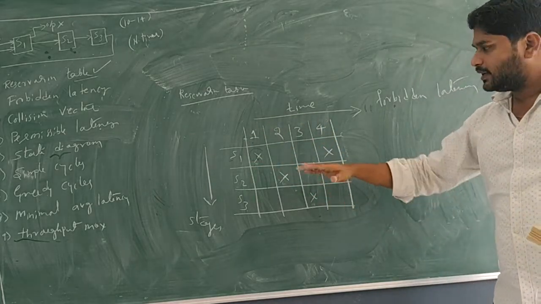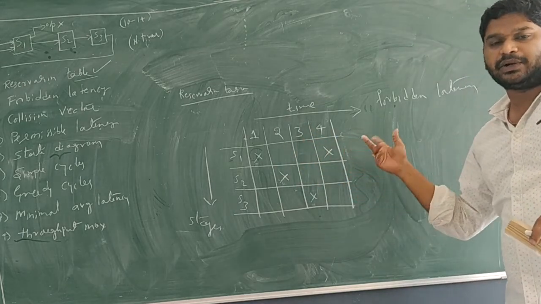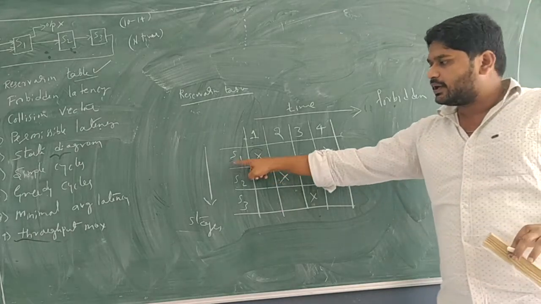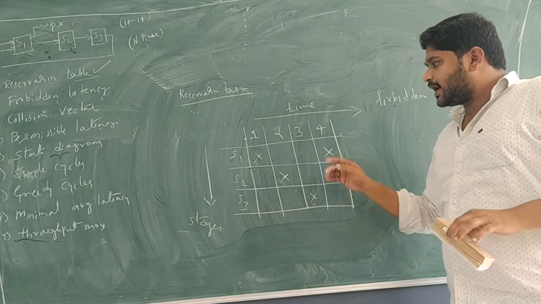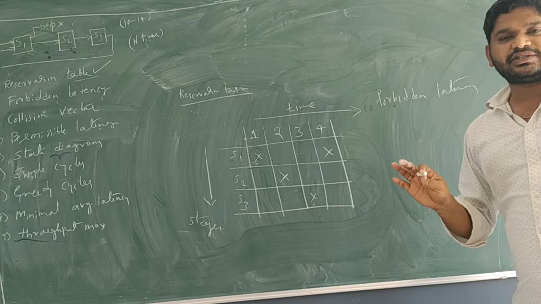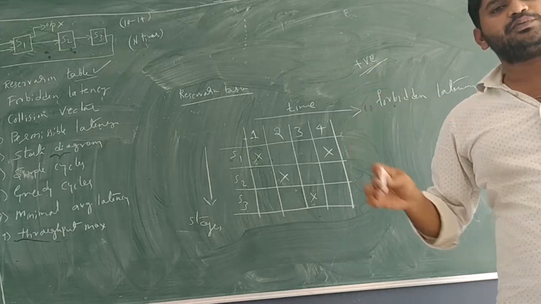I repeat, take an individual row and subtract the X times within that row. See now, how many X are in the first row, called S1? There are 2. Wherever X are there, take their times and subtract. And always remember, since it is time, time cannot be negative, it will be positive.